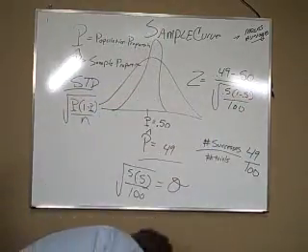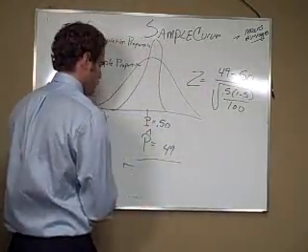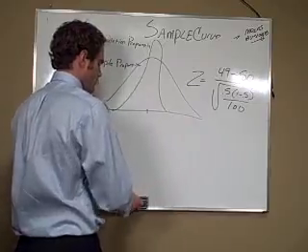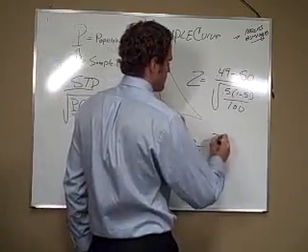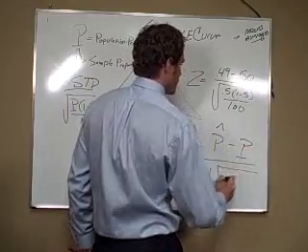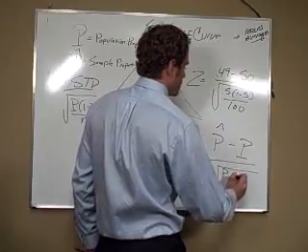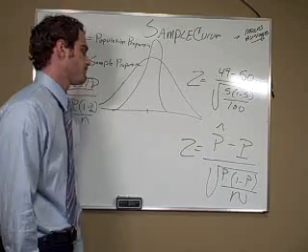In symbols, this is p hat minus p over the square root of p times 1 minus p over n.